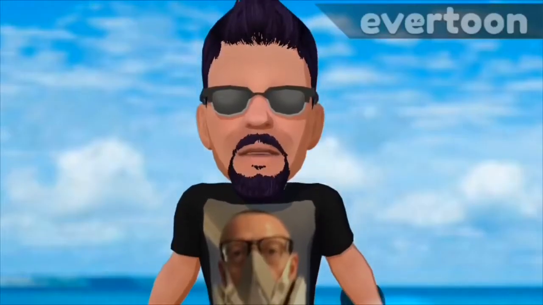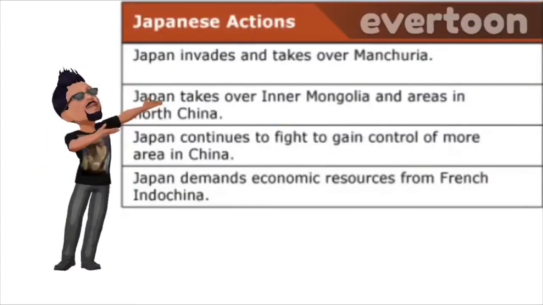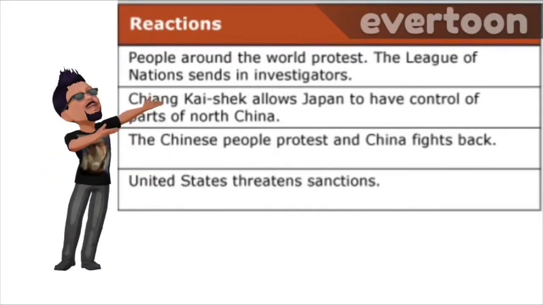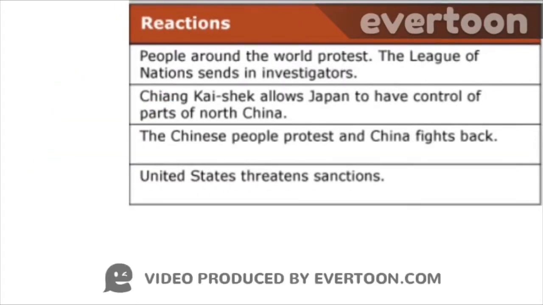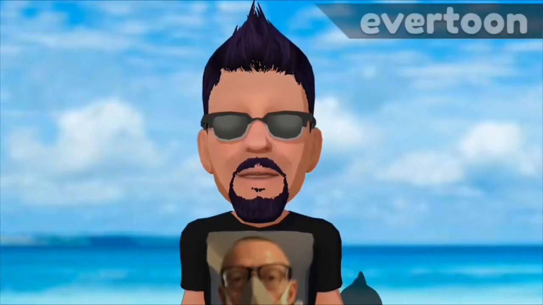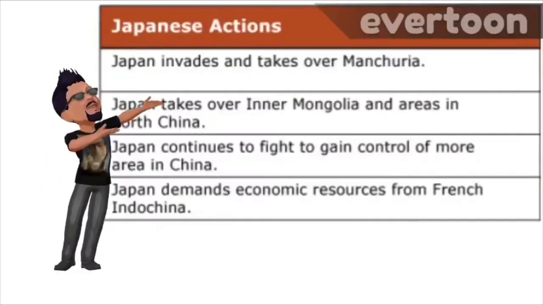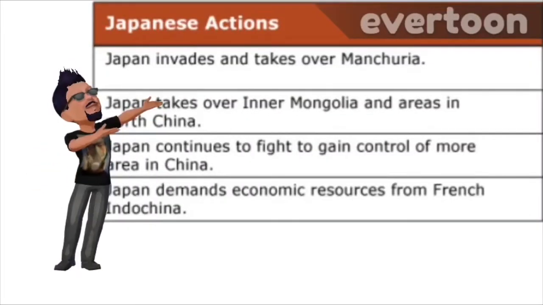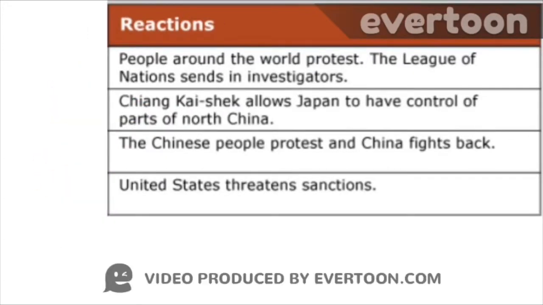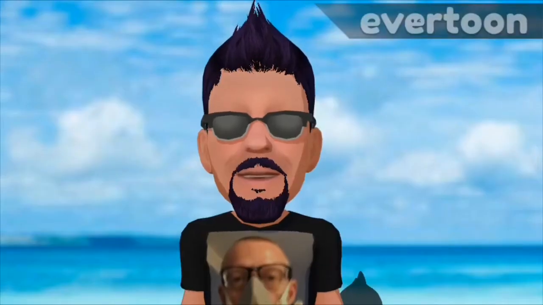So, here we go. The first thing we're going to look at are the Japanese actions. First, Japan invades and takes over Manchuria. The reaction was that people around the world protested and the League of Nations sent in investigators. The second thing, Japan takes over Inner Mongolia and areas in northern China. The reaction was that Chiang Kai-shek allowed Japan to have control over those parts of northern China.